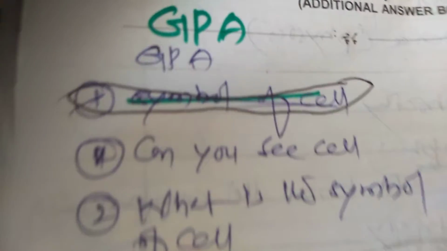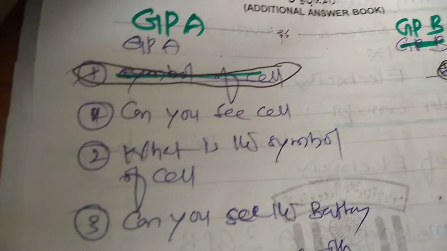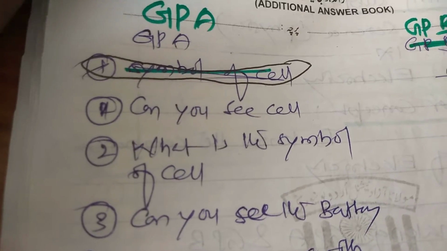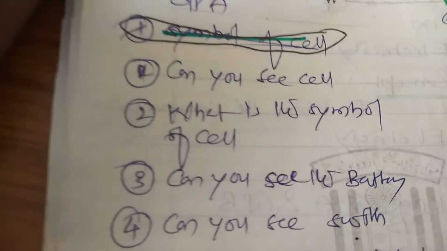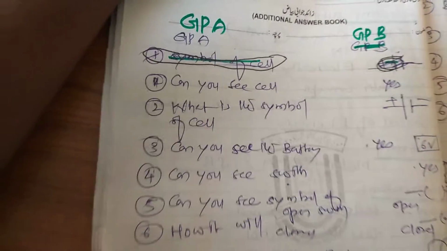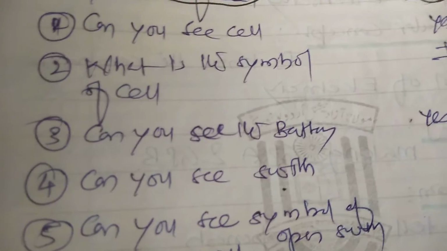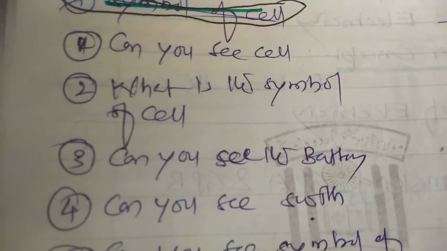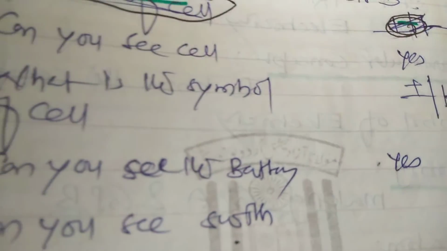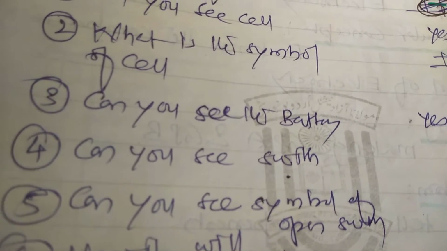Then learning: this method is learning by discussion method. Come to the examples. Again they make two groups. Group A will name the components and ask for the symbols. Can you see a cell? Yes. Second, what is the symbol of a battery? They tell it. Then come to the third question.